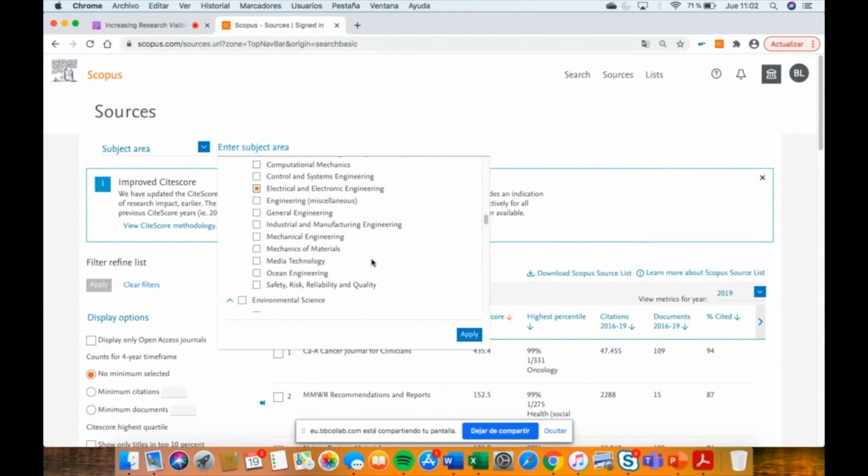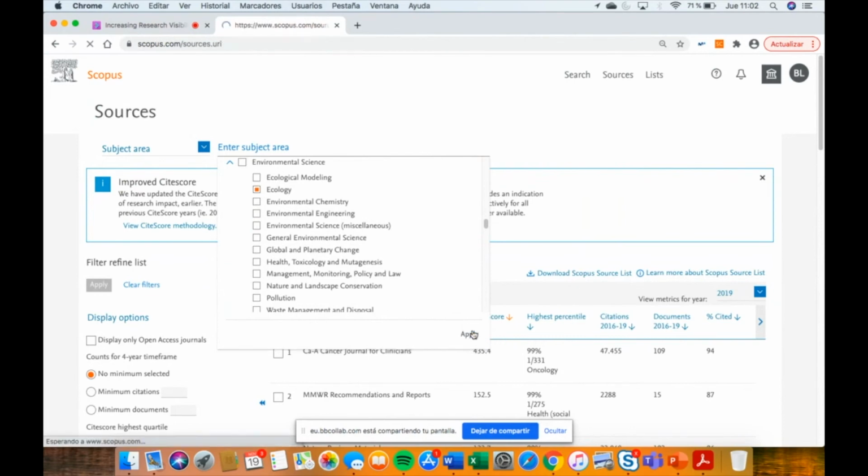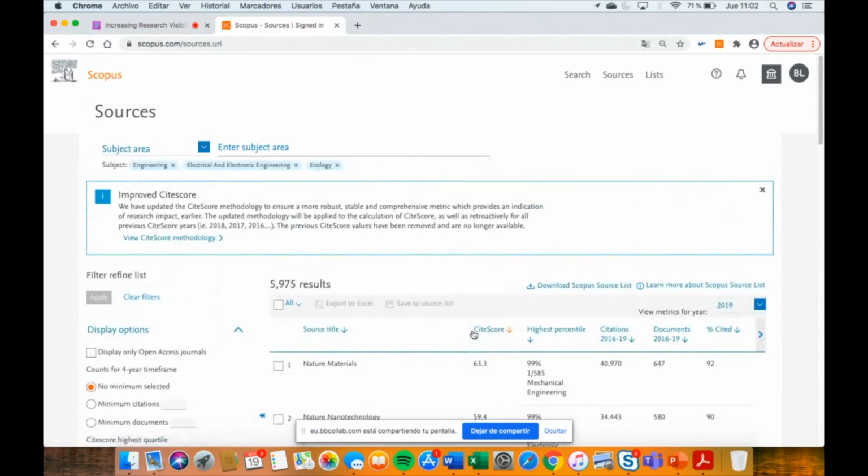And imagine that you are a researcher of electrical, but you also have a bit of, I don't know, ecology. Imagine that you mix electrical with ecology, you can apply this, and the sources will show you the journals belonging to these 3 areas.